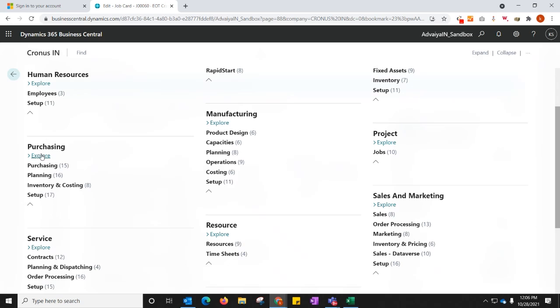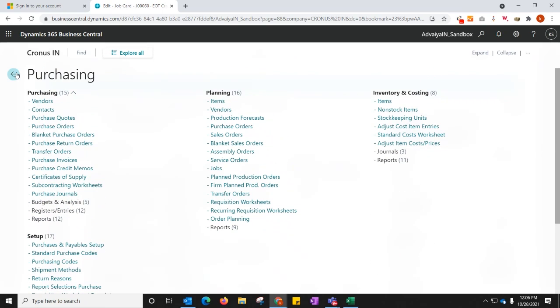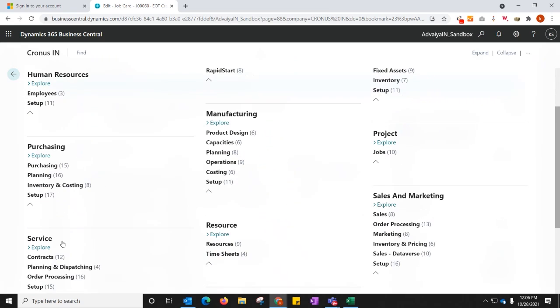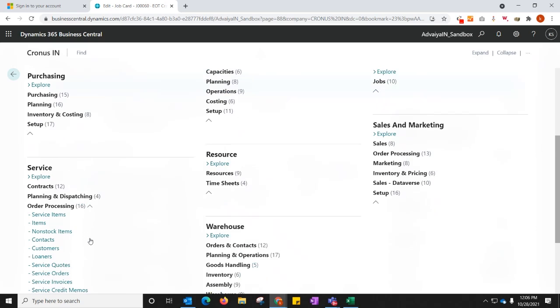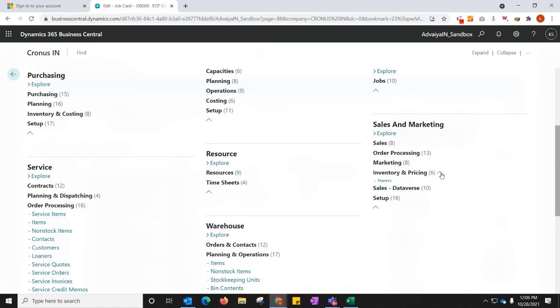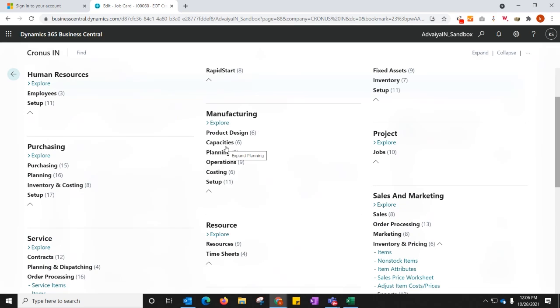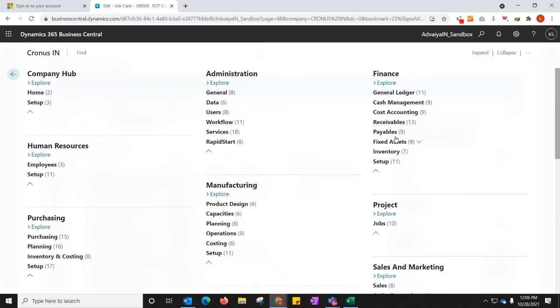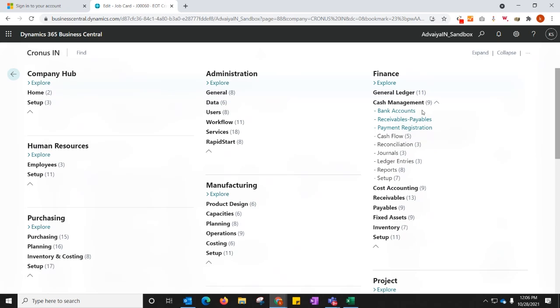It offers purchasing, so I can see a lot of purchasing related features. Then I can see service related features and capabilities. I see a lot of warehouse related features and capabilities. I have sales and marketing, inventory, manufacturing, planning, operations. I can manage my fixed assets from acquiring and depreciation to retiring the fixed asset, to managing accounts payable and receivable, managing my bank accounts, reconciliation. So all the features and functionality, as I mentioned, that a business needs to execute day-to-day operations, it offers that.